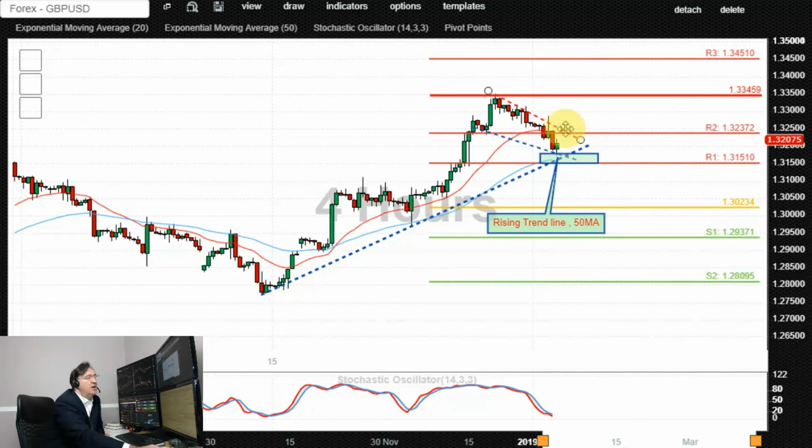The 4 hourly or end of day close above that level could potentially be seen as a bullish breakout of this bullish continuation pattern, potentially pointing to 1.3345 as the next level of resistance on the upside, followed by 1.3450. Alternatively, only a dip lower and end of day close below 1.3150 would negate this intraday bullishness and potentially open up the way for a deeper retracement towards 1.30, possibly 1.2940, possibly 1.28.